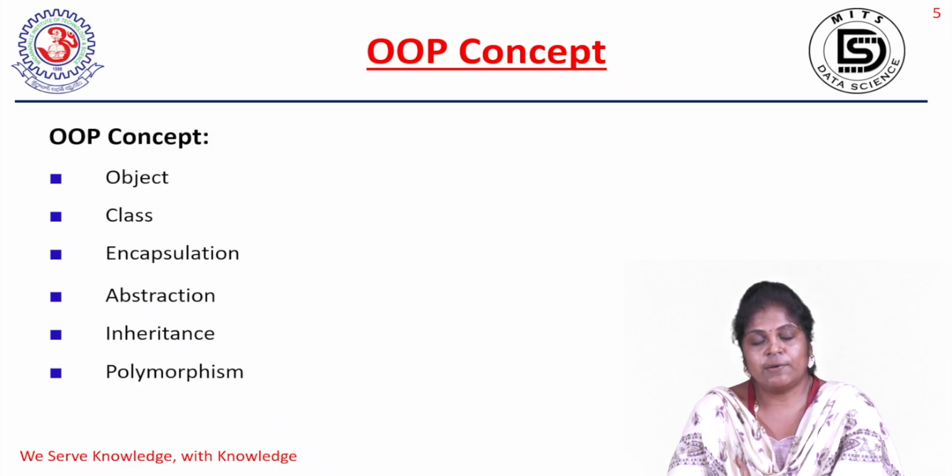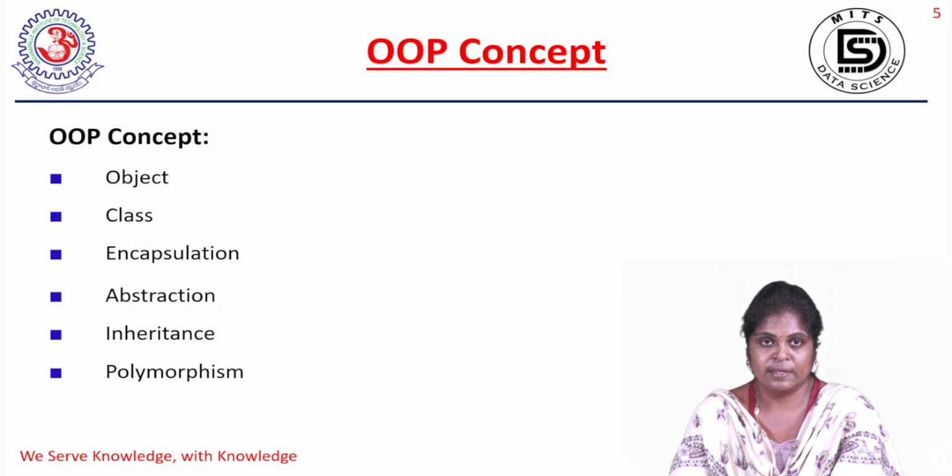Inheritance. One class taking the properties of another class is called inheritance. Inheritance is used for reusability. Polymorphism. Polymorphism means many forms. An object can be represented in many forms. That is called polymorphism. In today's video lecture, I am going to discuss the inheritance concept.